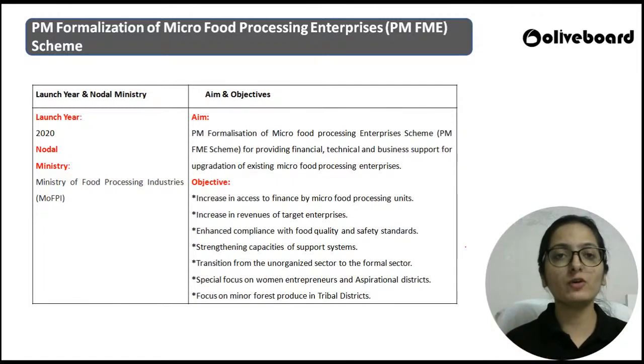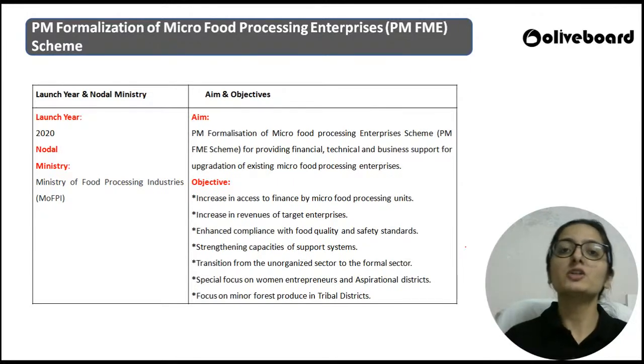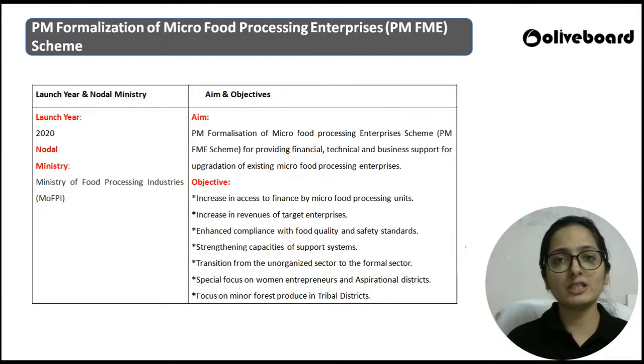The main purpose of all these schemes, directly or indirectly, is to give them assistance, to provide financial support, technical support, upgrading them, giving them required skills, marketing, packaging, and transitioning from the unorganized to the formal sector. What extra research and development activities can help food processing enterprises. So all in all, each and every scheme, directly or indirectly, provides some kind of assistance to food processing enterprises.